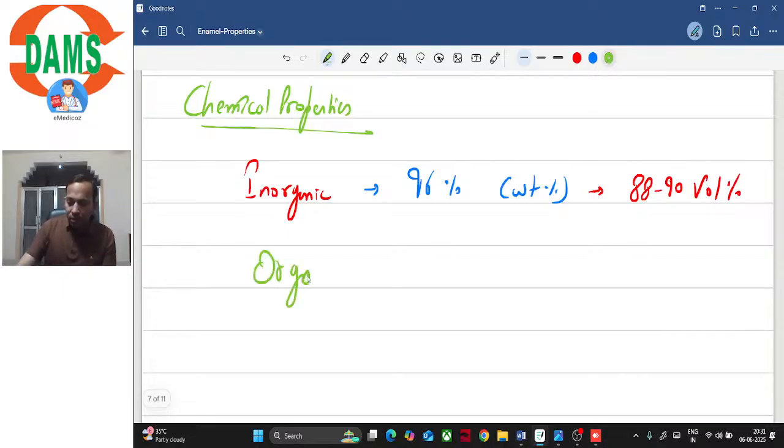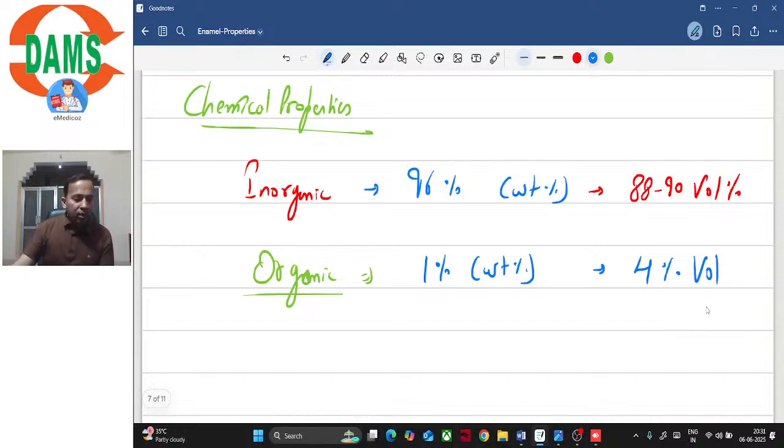Organic. So the organic content of enamel is approximately 1% by weight and approximately 4% by volume, right?